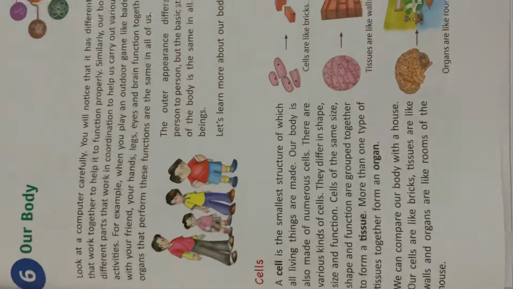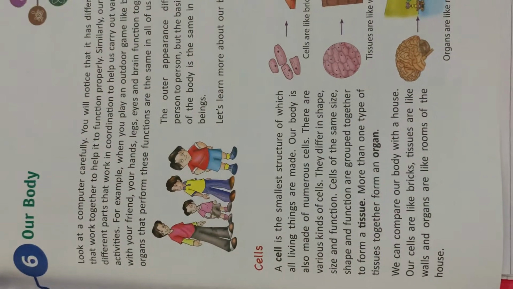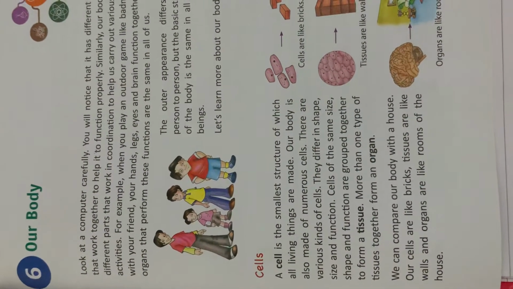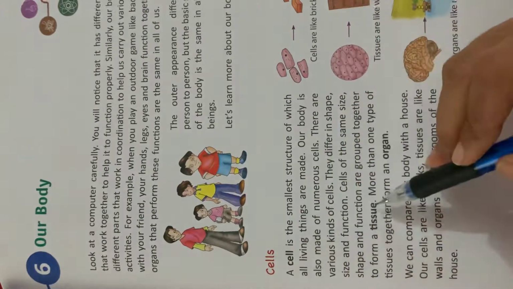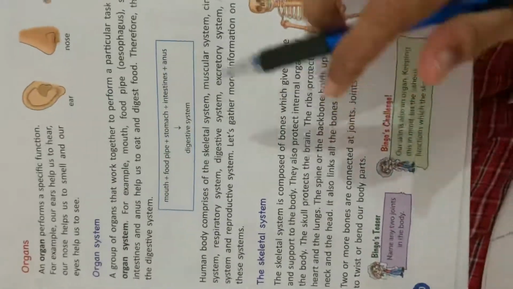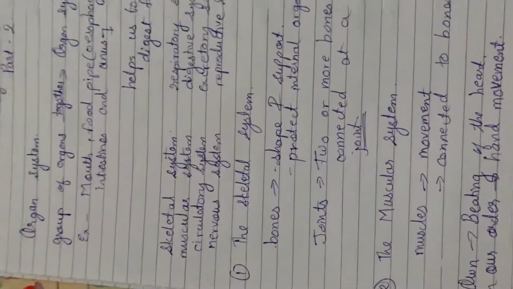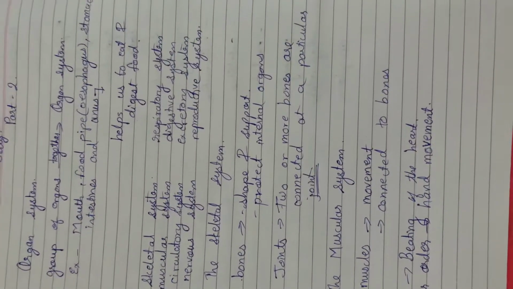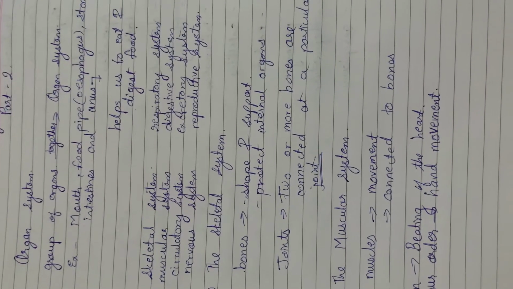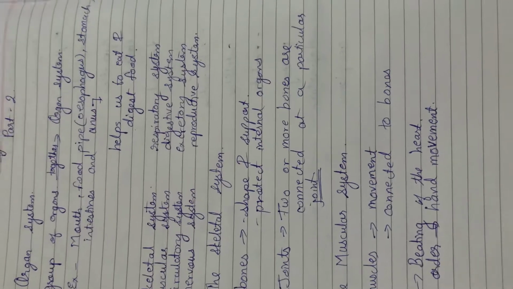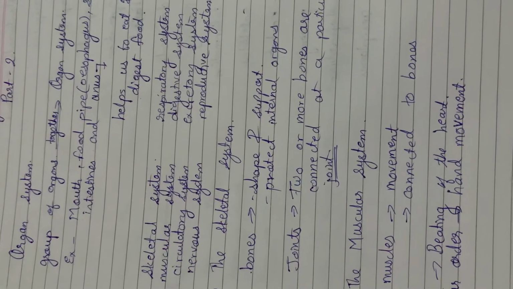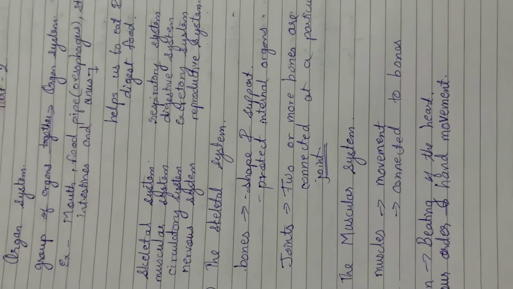In the previous session, we already started with our new chapter, chapter 6, our body. I told you about cells, the smallest structure, then tissues and organs. Organ system we will see today. A group of organs that work together to perform a particular task is called an organ system. Many organs group together and perform a particular function, and that is known as an organ system.